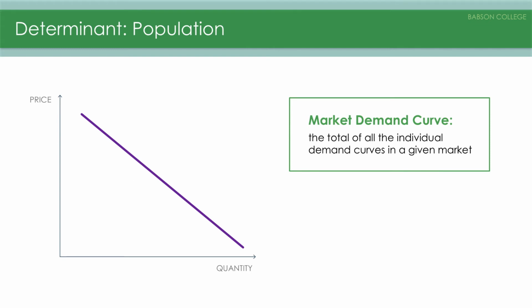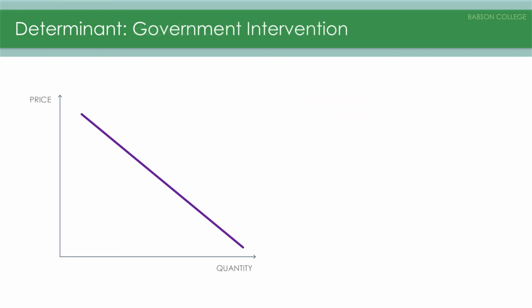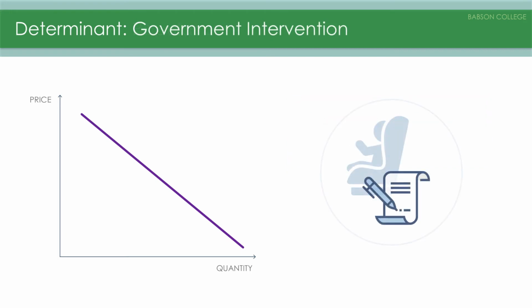But we also can see things like government intervention by, say, requiring a product to increase the number of consumers. For example, some states require all children under a certain weight to be in a car seat. When this law was passed, it would have increased the number of consumers in the market for a car seat, shifting the demand curve to the right. It's also possible for markets to shrink, shifting demand to the left.